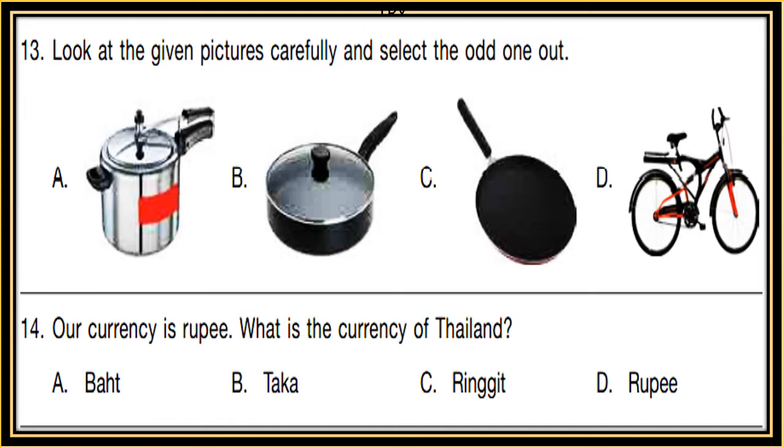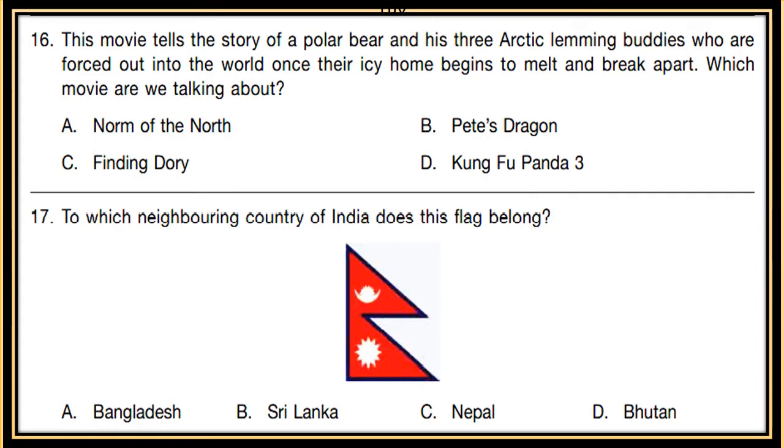Question 14. Our currency is rupee. What is the currency of Thailand? A. Baht, B. Taka, C. Ringgit, D. Rupee.